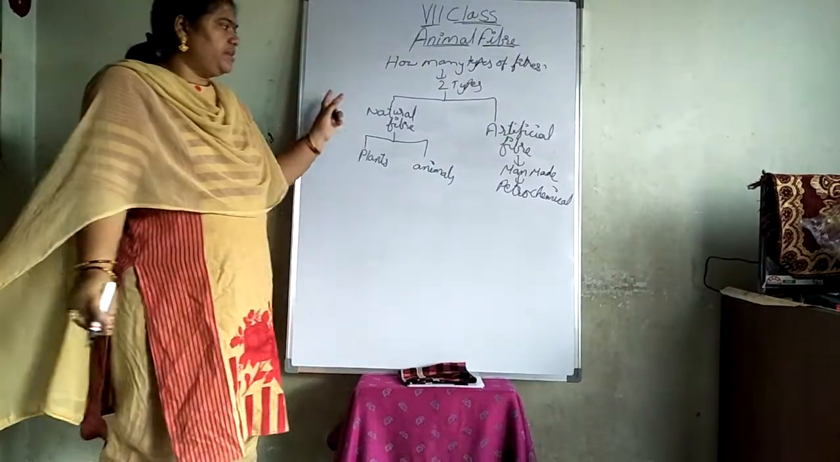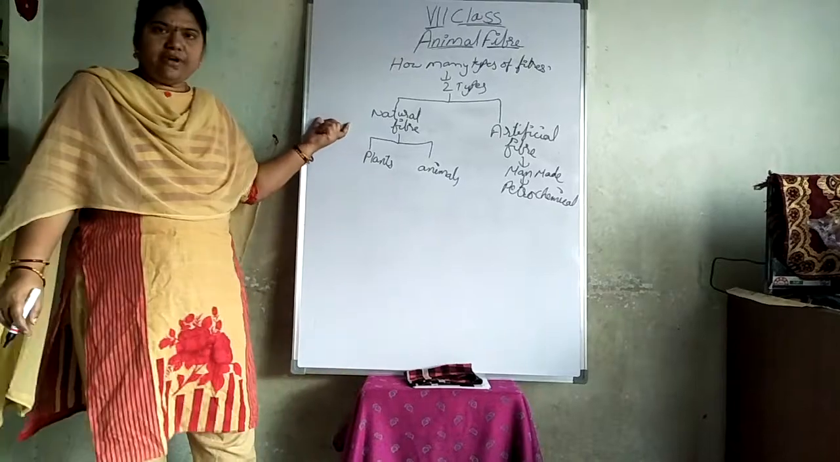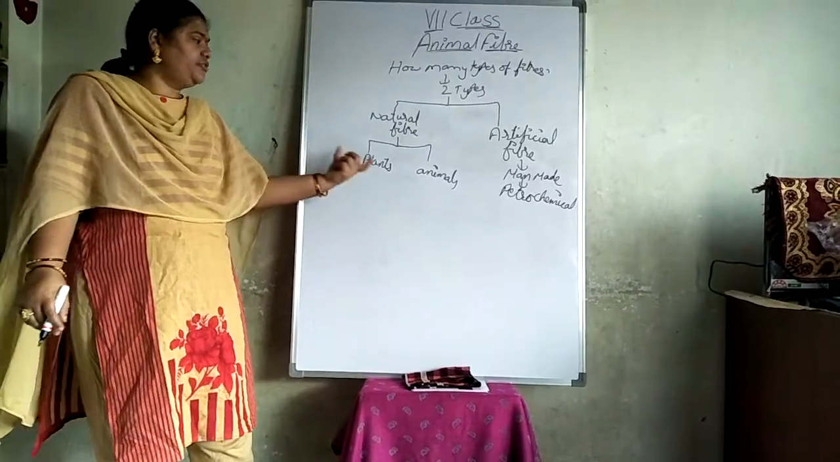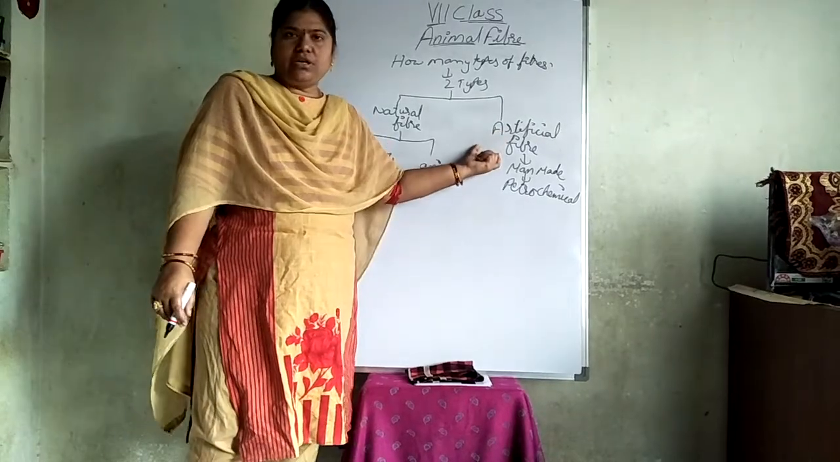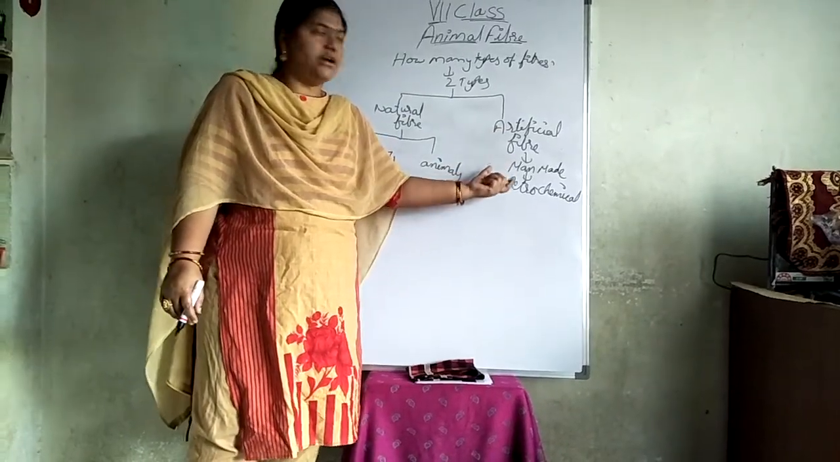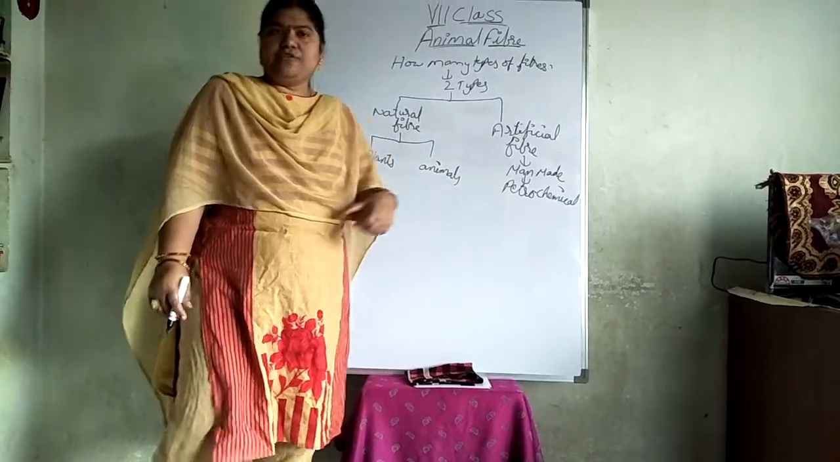There are two types of fibers, natural fibers and artificial fibers. Natural fibers, the fibers which occur from plants and animals, are called natural fibers. Artificial fibers are the fibers which occur from petrochemicals, or man-made fibers, are called artificial fibers.